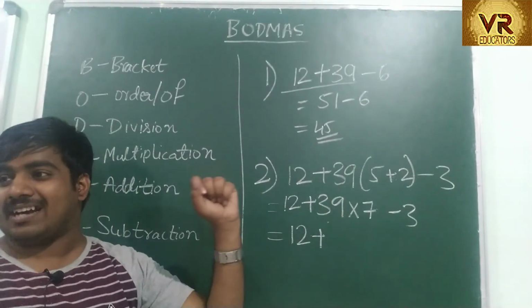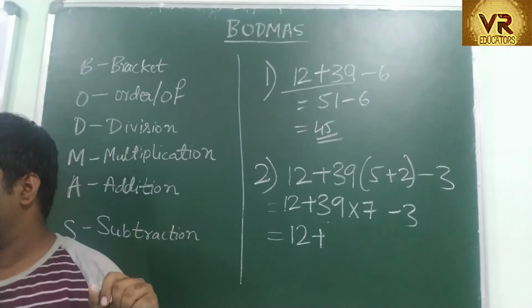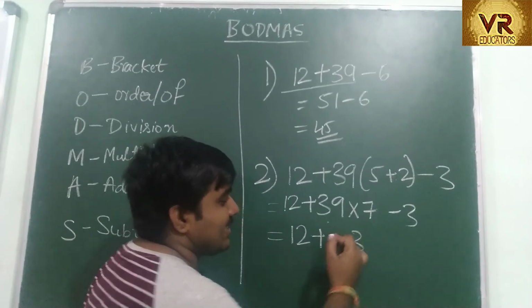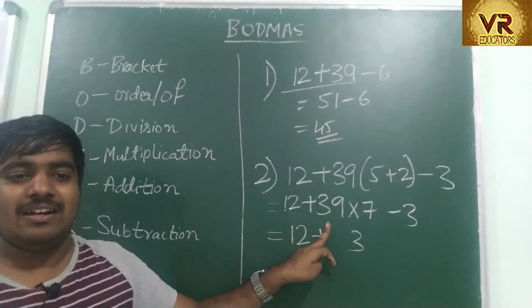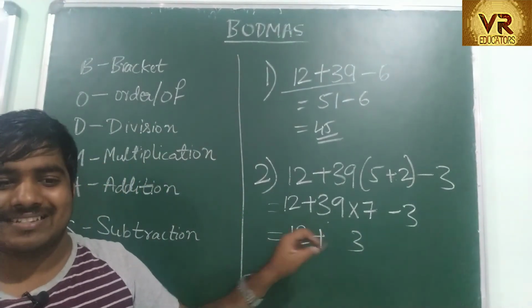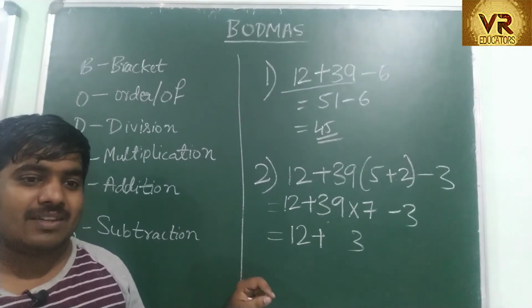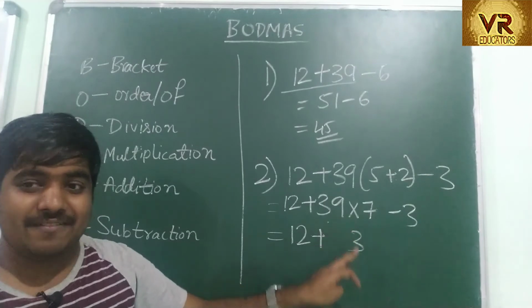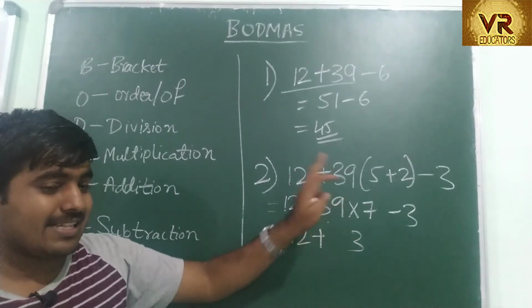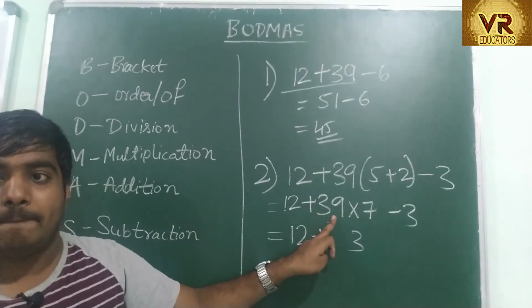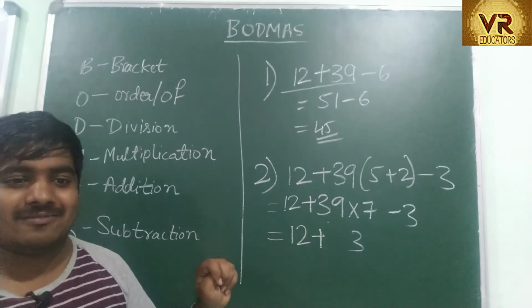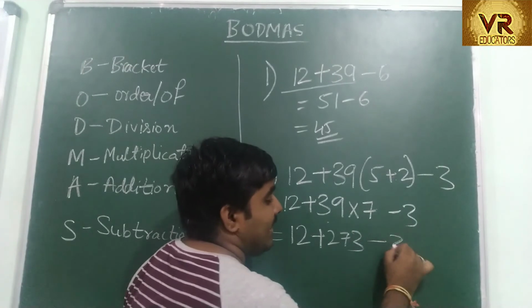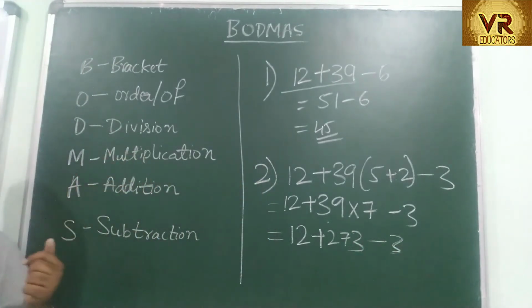What is 9 sevens? 9 sevens are 63, 6 is the carry. 7 threes are 21, plus 6 is 27. Minus 3. Multiplication is over.